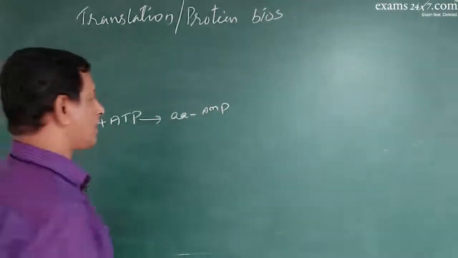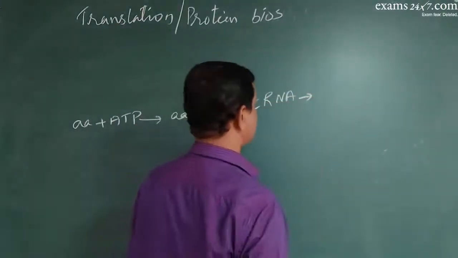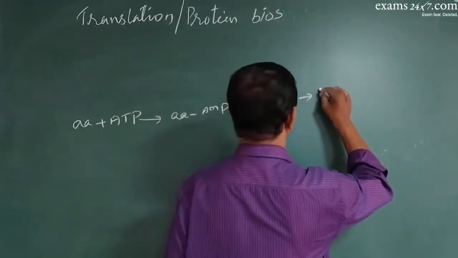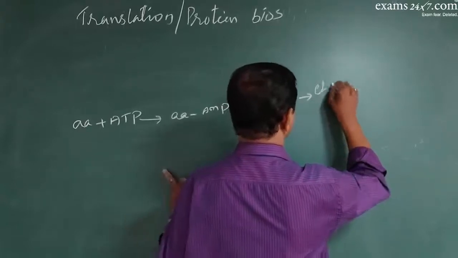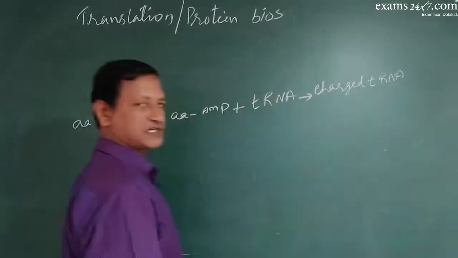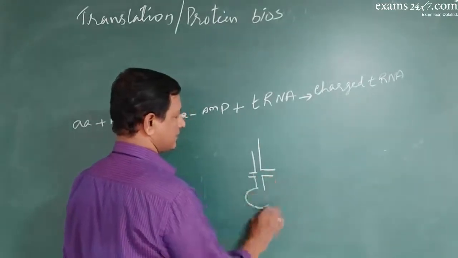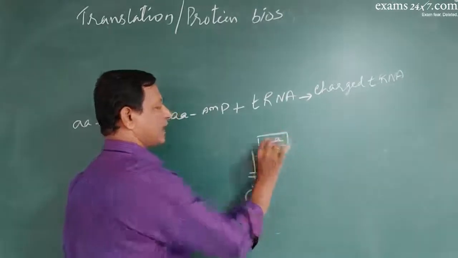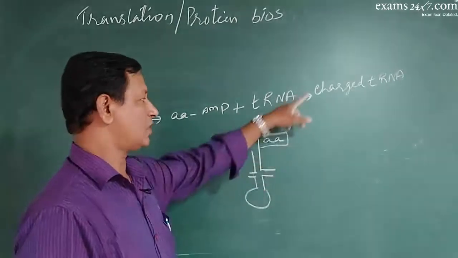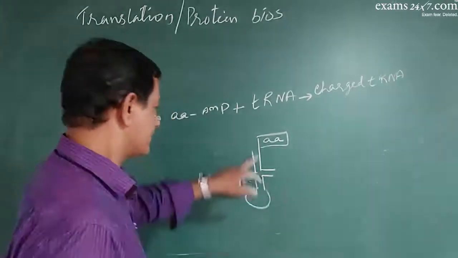Now this amino acyl complex will attach to a particular specific tRNA molecule to produce what is that called? Charging. To produce a charged tRNA. Now this charged tRNA, see, this is a charged tRNA. It will have a particular amino acid at the attachment site of the acceptor arm. So this is called amino acylation of tRNA, also called charging.